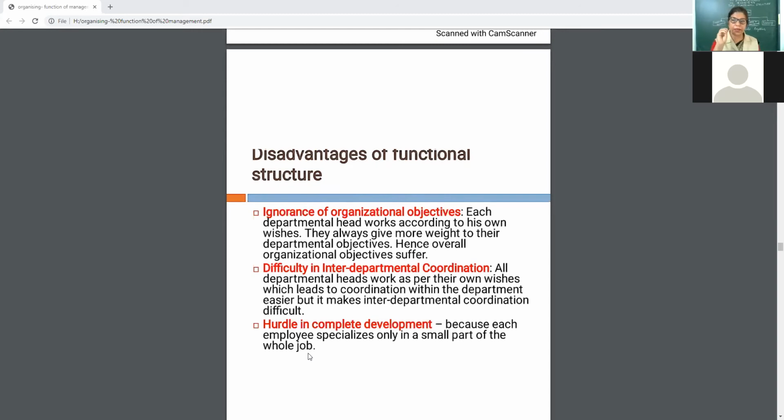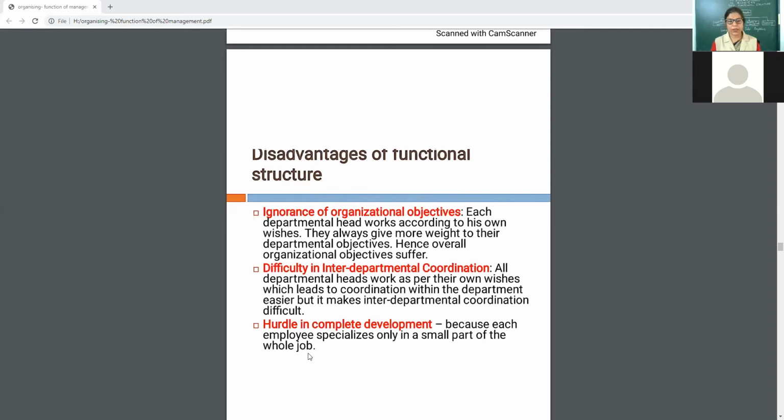If I say something to commerce students only and don't care what other students are doing, that will not be for the benefit of the organization. See, any employee working in any organization has to think about the betterment of the whole organization, not only one department.